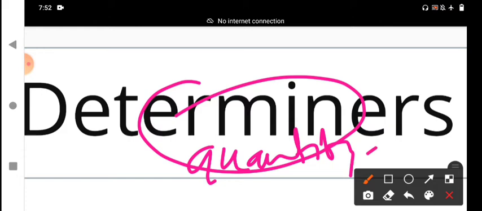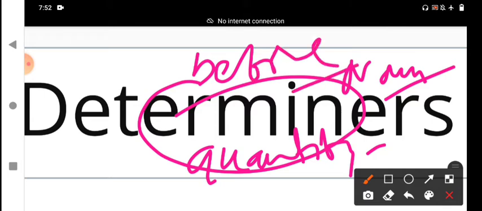It describes the noun. Already I have told you something about that. The position of the determiner is that it always comes before a noun, not after the noun.